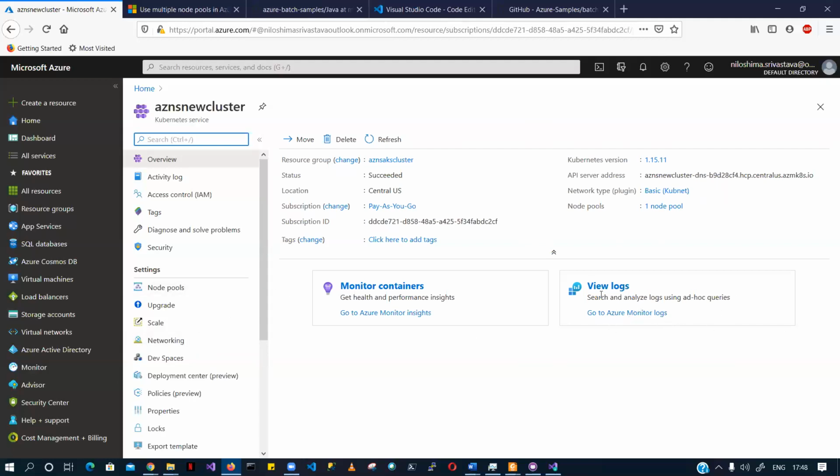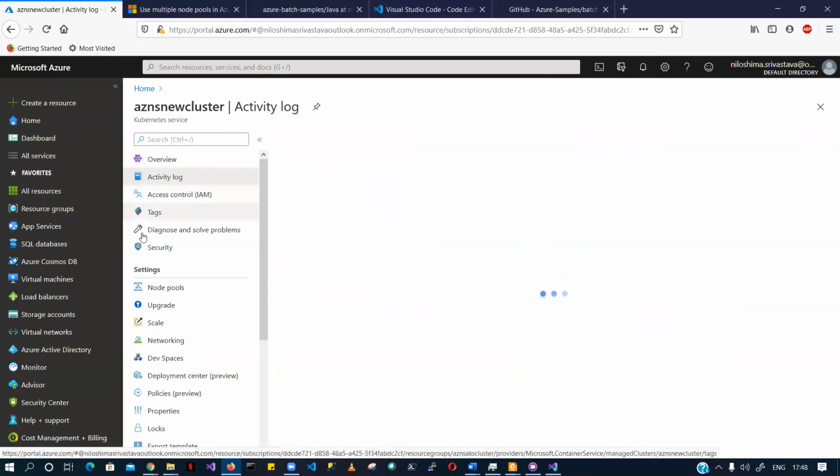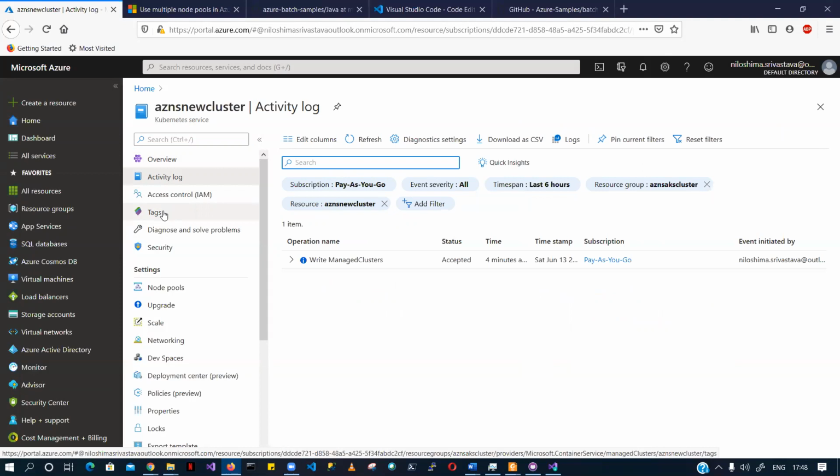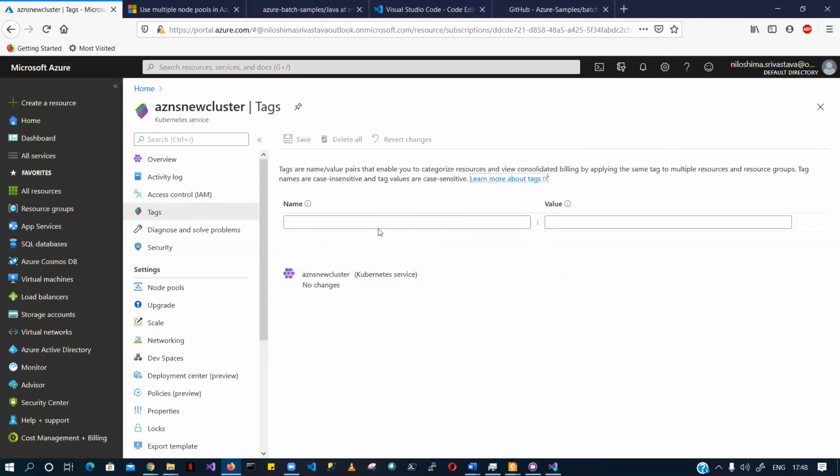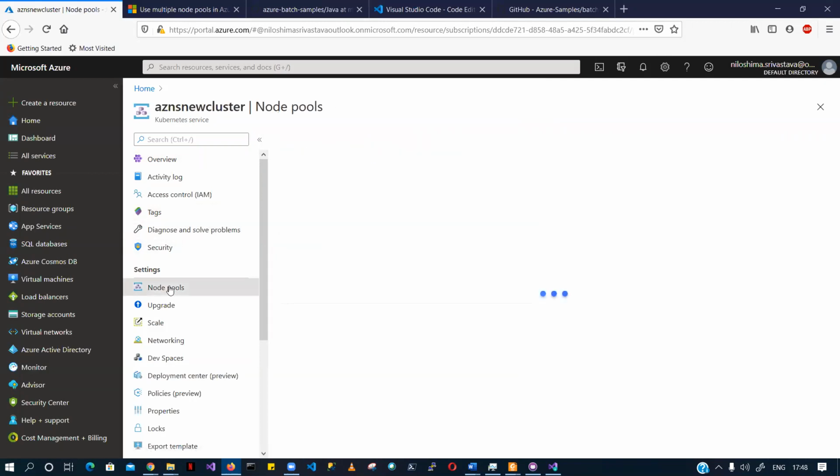You can just go ahead and explore this. What does it do? What does a container do? How can you edit a container? How can you add tags? This is how you add tags when you already have a resource. How many node pools are there?